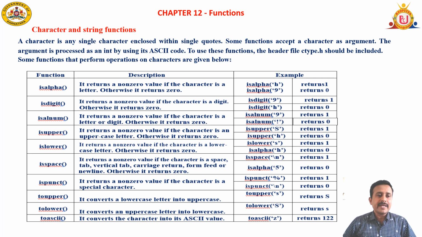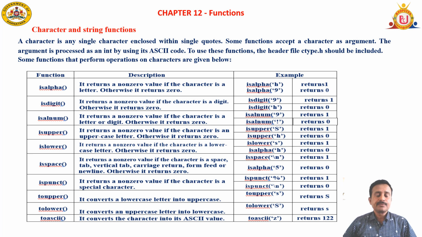So the different character functions are isalpha, isdigit, isalnum, isupper, islower, isspace, ispunct, toupper, tolower, toascii. You can write any 5 among this list. So the first one is the isalpha function.